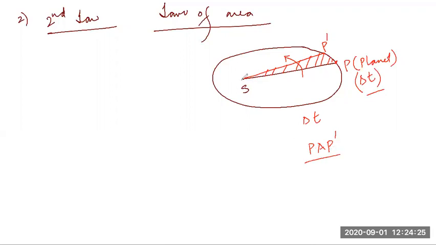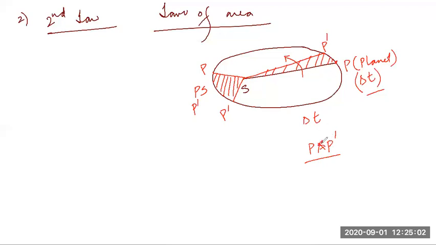Now let's say at some other time the planet is here, and again in time delta t the planet comes here. So this is again the area swept by the line joining the planet in the elliptical orbit and the Sun. I'm sorry, I've written this area as PAP.